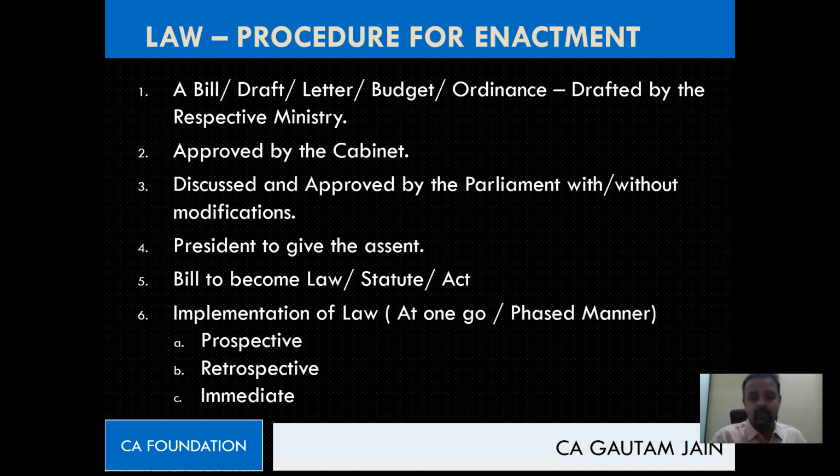Okay. Yeah. Thank you. Now, another question, please answer. This is the procedure for enactment of law. Now, I want to understand, we said law will have changes, law will have amendments. Yes or no? In features also we have discussed that. So now my question is, what is the procedure for bringing an amendment in the law, for bringing a change in the law?